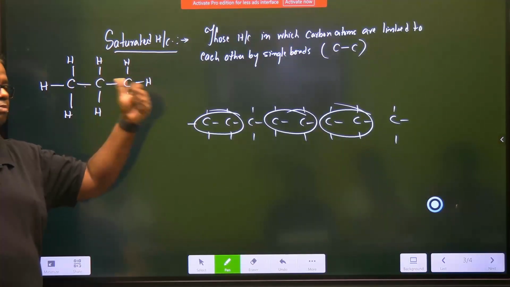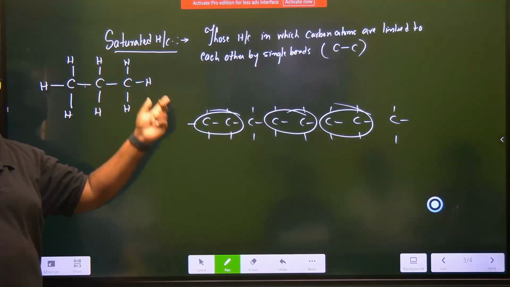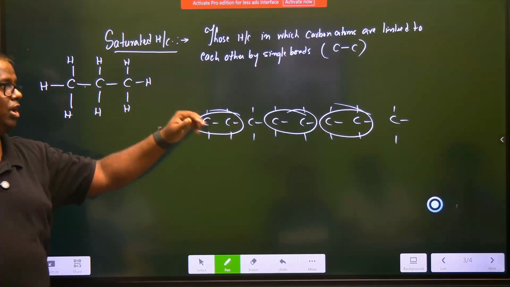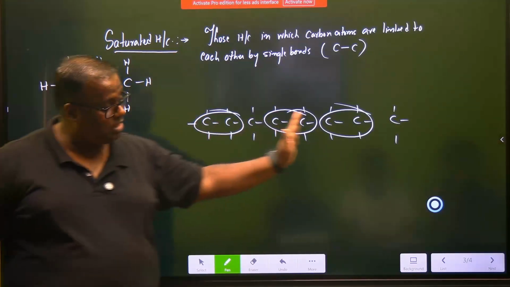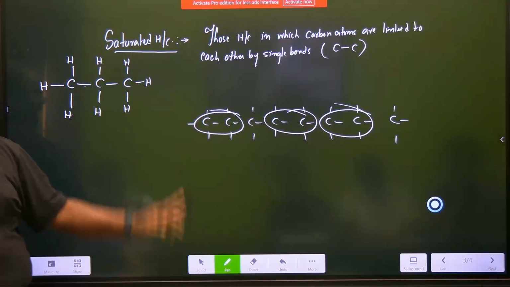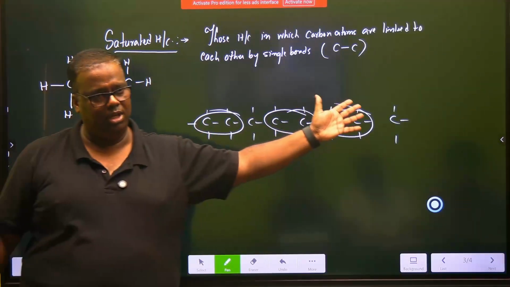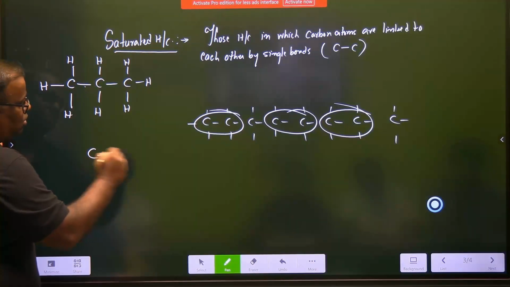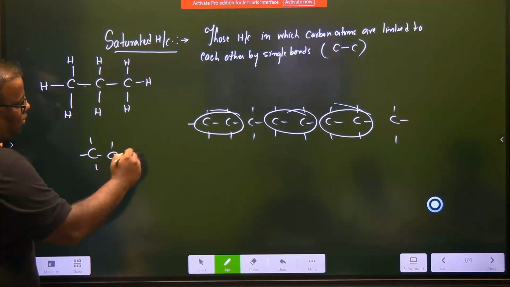So what are hydrocarbons? Class of organic compounds which have only carbon and hydrogen. Within hydrocarbons, another class is known as saturated. A saturated hydrocarbon is one in which carbon-carbon linkage is only on single bond. I did not fill up the hydrogens, you can fill up the hydrogens. So as an example, you can draw this, you can draw this also.